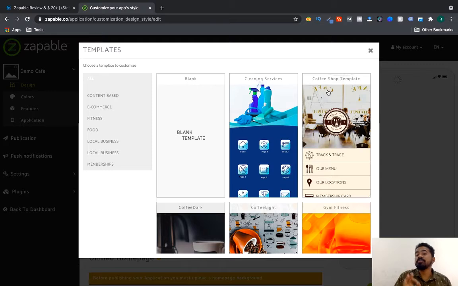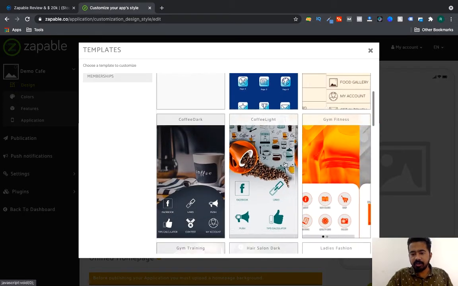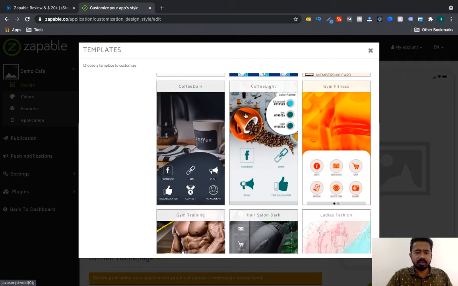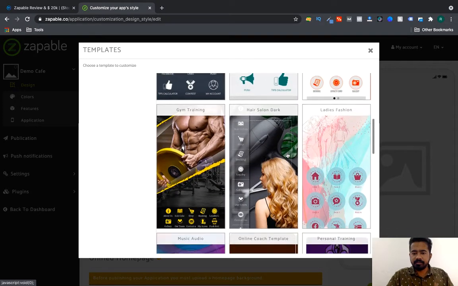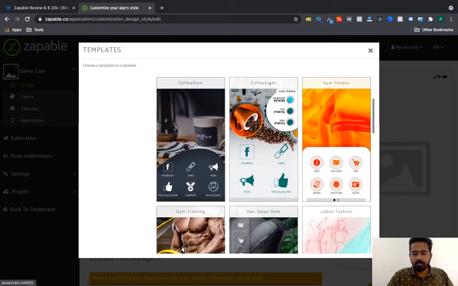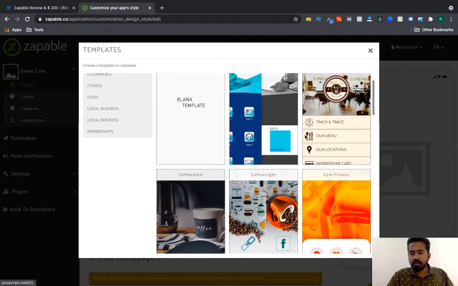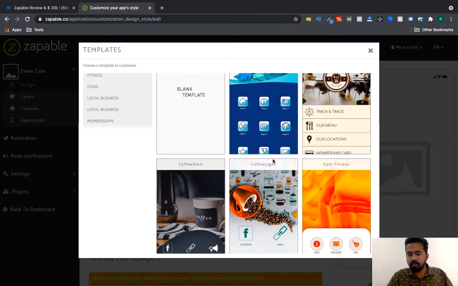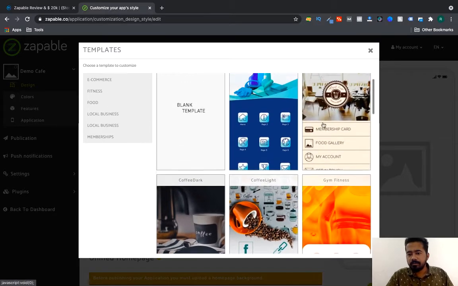Now here you can select pre-made templates, which means the templates are made previously and are already available in the software. And now here I can take any of the templates which I want or which I think can do the job for me.